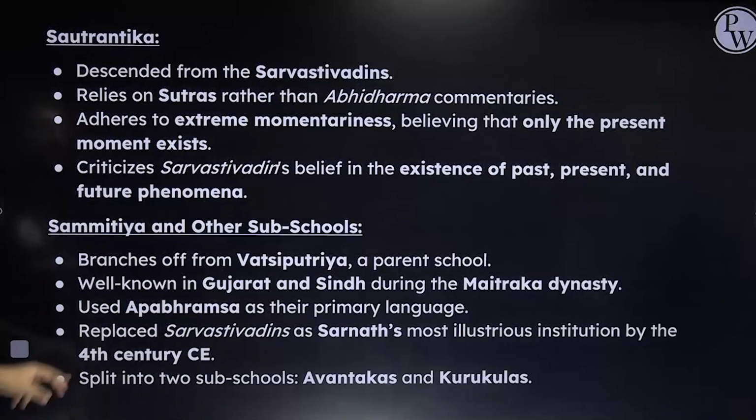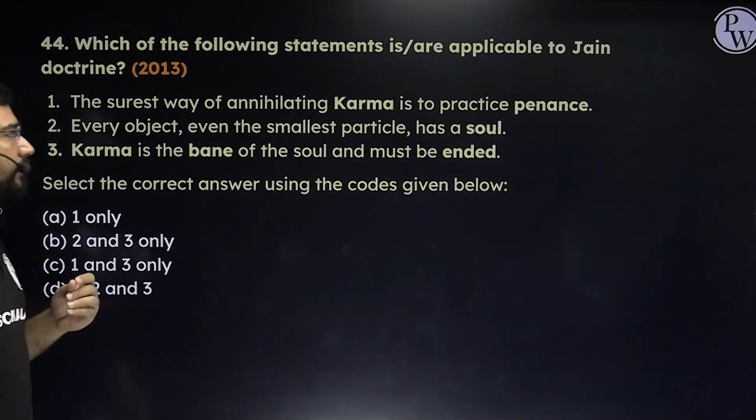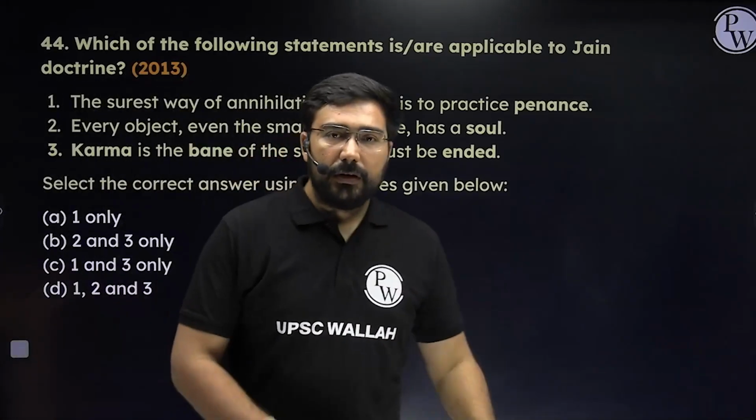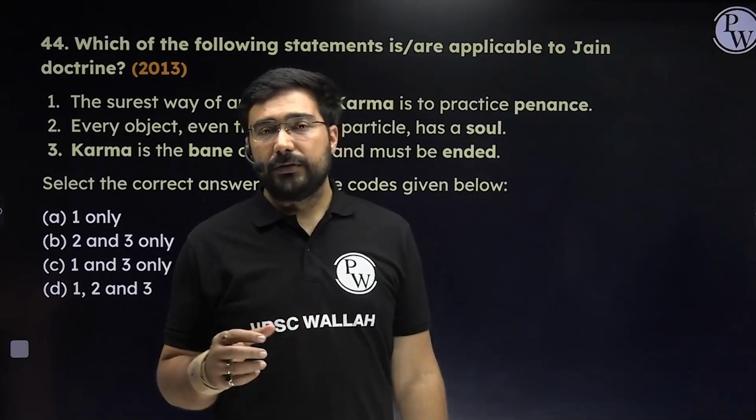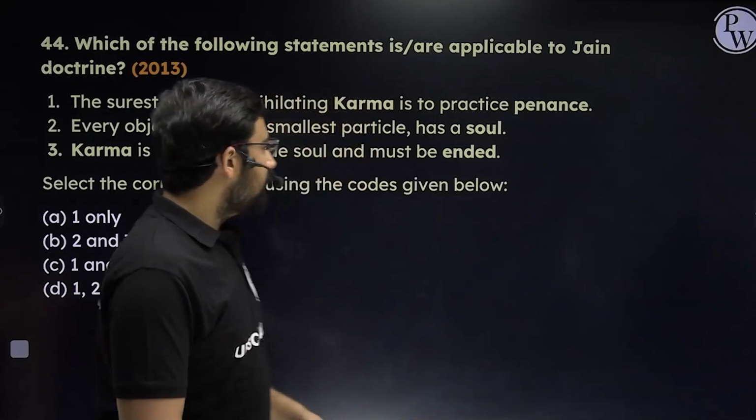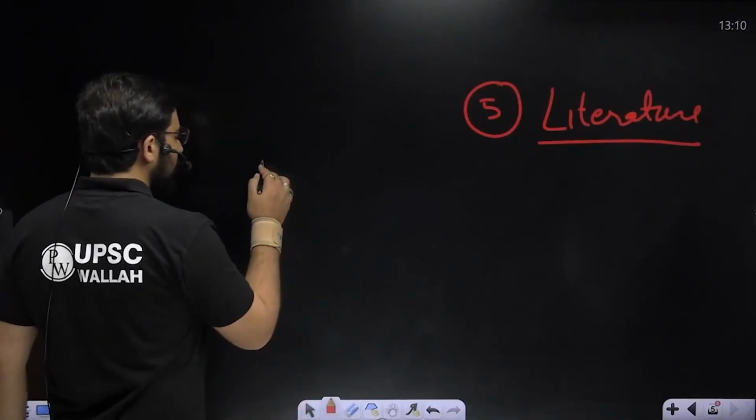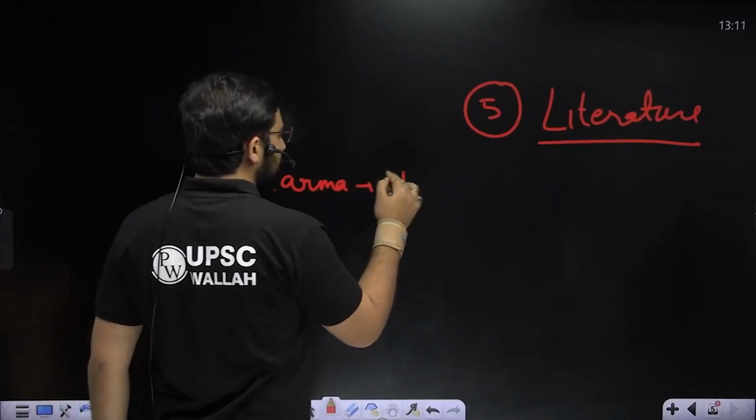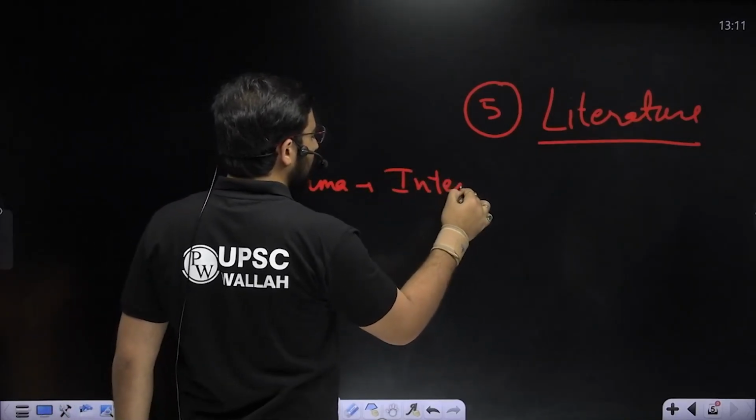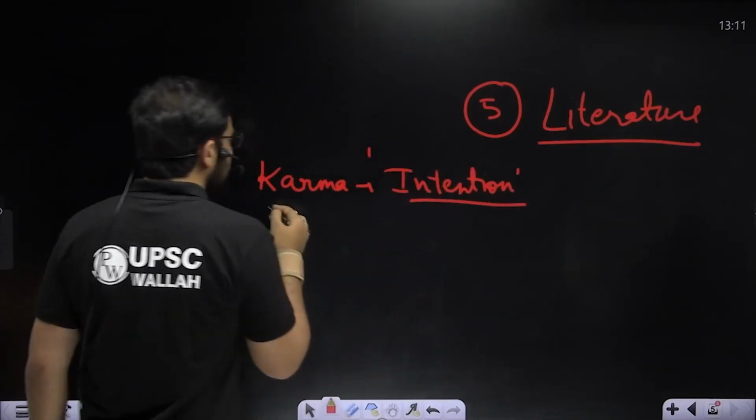Next, which of the following are applicable to Jain doctrine? The surest way to annihilating karma is to practice penance. Now look, the word karma is represented differently in Buddhism, Hinduism and Jainism. In Buddhism, the word karma is linked to your intention. Whatever your intention is, that more or less is going to be linked to karma.